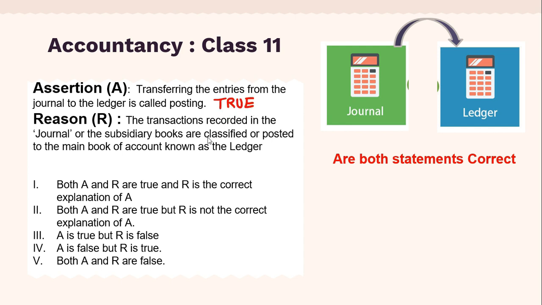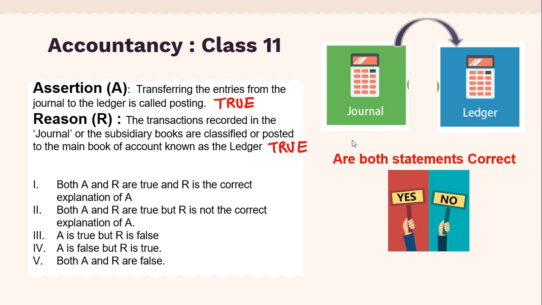Now let us see the second statement, that is a reason. The transactions recorded in journal or subsidiary books are classified or posted to the main book of account called as ledger. So in fact, this statement is also true. So here we have found out that both statements are correct, and when both the statements are true, you have to do one more check, because out of these two alternatives, you know that one of the alternatives will be the correct answer. So for that you need to do one extra check. Is R the correct explanation of A or not?